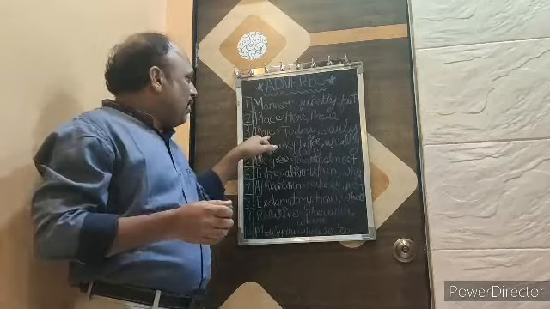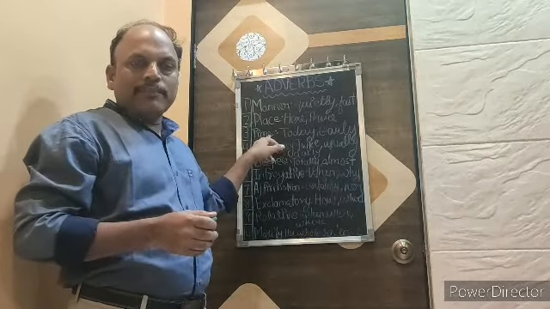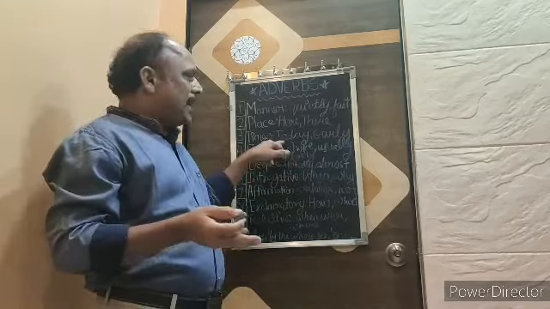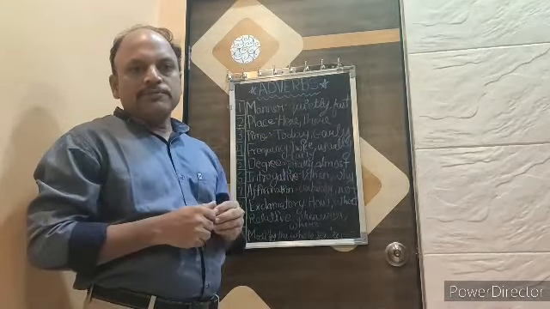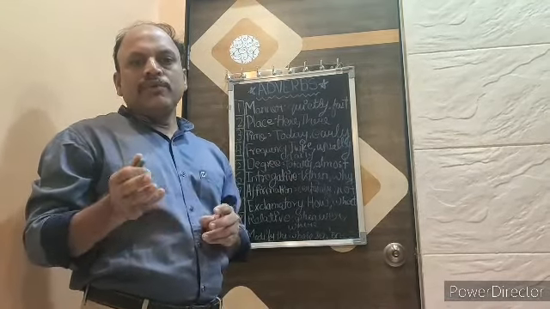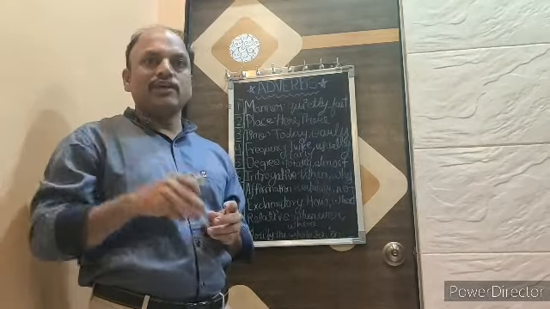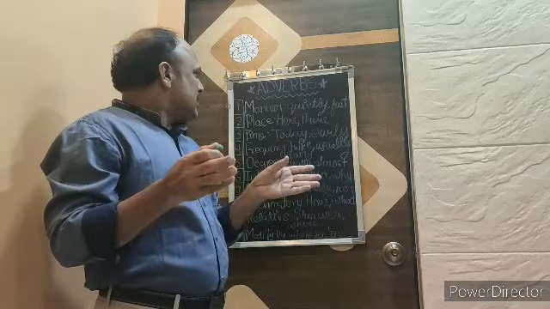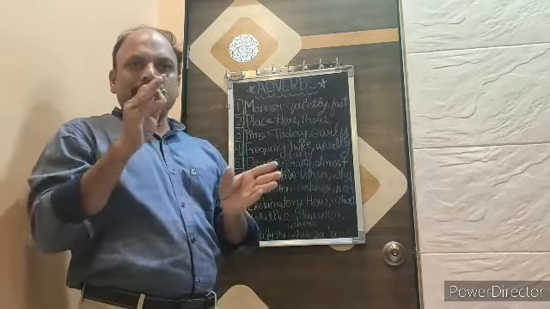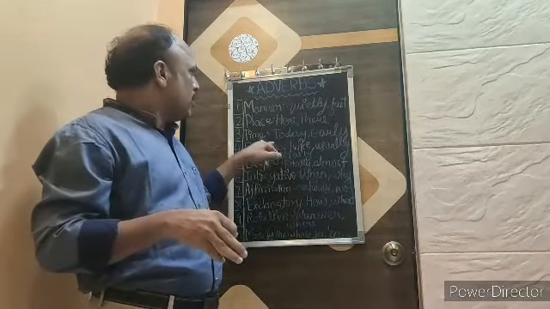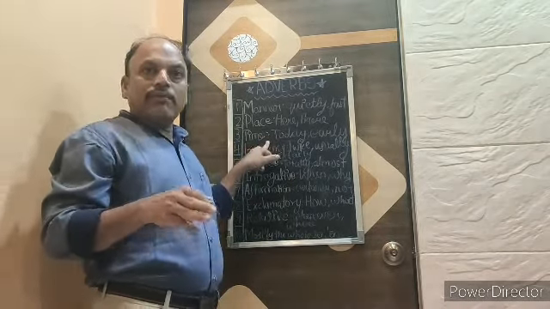Okay. Now, adverb of time. Adverb of time will tell you when the action was performed, means at what time the action was performed. For example, the match will be played today. The match was cancelled today. Today, yesterday, tomorrow, or day after tomorrow, all these will tell you about the adverb of time.